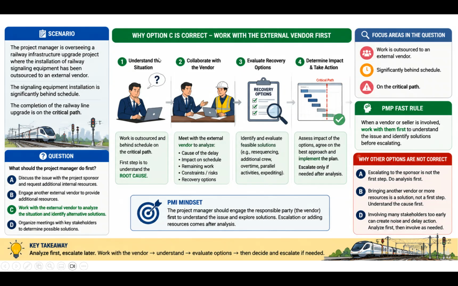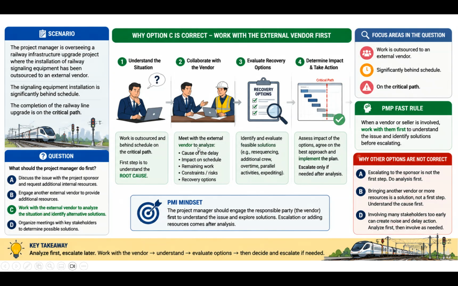For here, option number C is correct. Why? Then we will discuss why other options are not correct. First of all, you have to understand the situation: because work is outsourced and behind schedule, the critical path. So we have to analyze the root cause. So this is the first step. As a project manager, you will analyze the root cause, then you will collaborate with the vendor, as compared to dealing with other stakeholders.